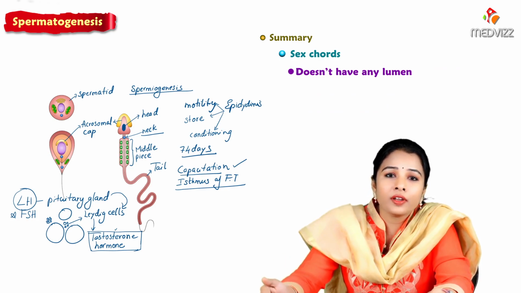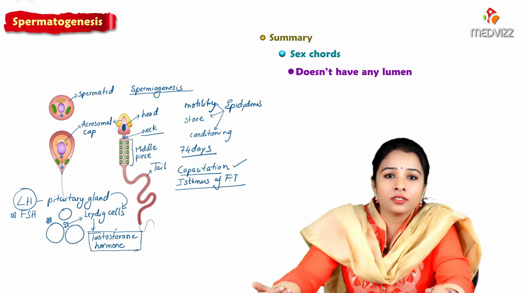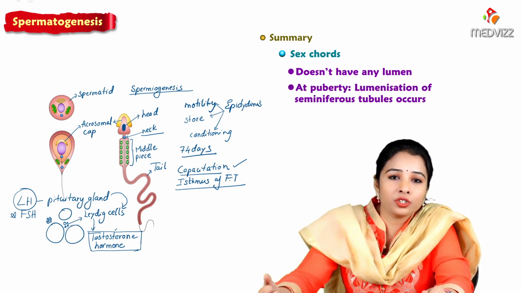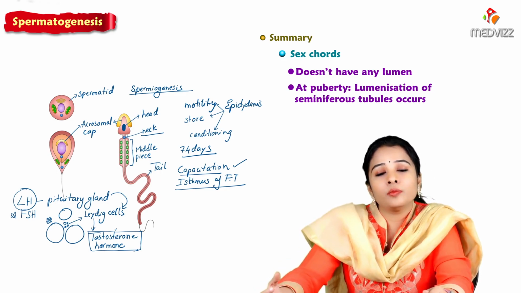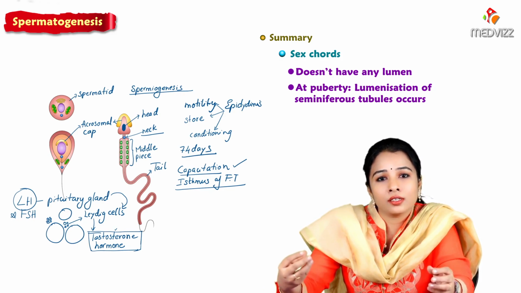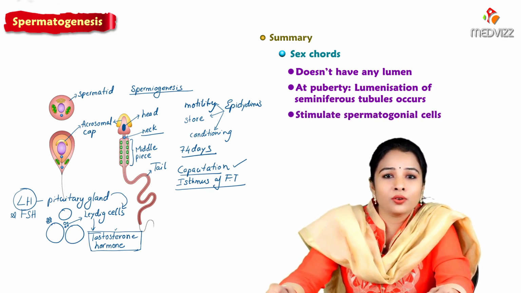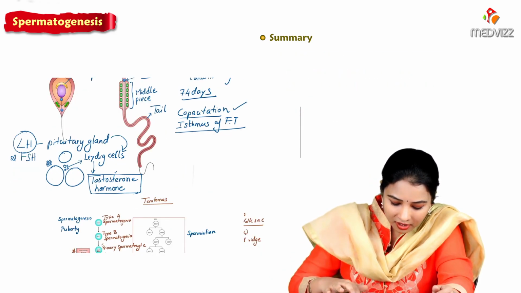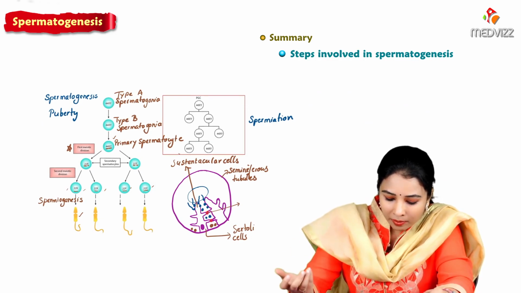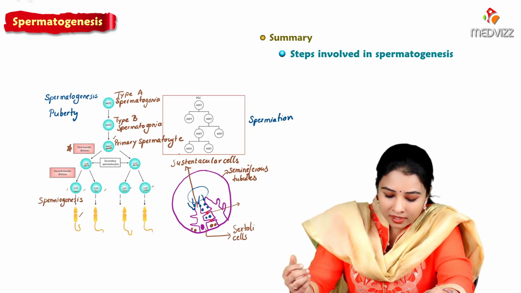Only when the infant reaches puberty, when the individual attains adolescence, canalization of the seminiferous tubule occurs. Because of this, and because of these hormones, the Sertoli cells stimulate the spermatogonial cells, and we have already seen the steps where type A and type B spermatogonia form and finally form the primary spermatocyte.